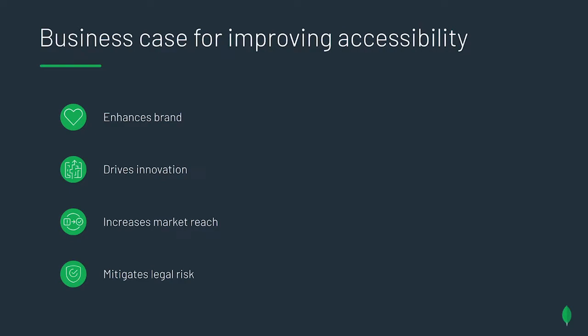And finally, it can help you mitigate legal risk. Many countries have laws requiring digital accessibility, and the issue is of increased legal concern. And as digital platforms are increasingly being considered public accommodations, they're subject to the standards put forth by the ADA. As some of you may know, Domino's was sued 2 years ago by a blind person who was unable to place an order for delivery online, and that person won. This precedent is helping to pave the way for other similar cases, such that by not considering accessibility initiatives, businesses are opening themselves up to big legal risk.